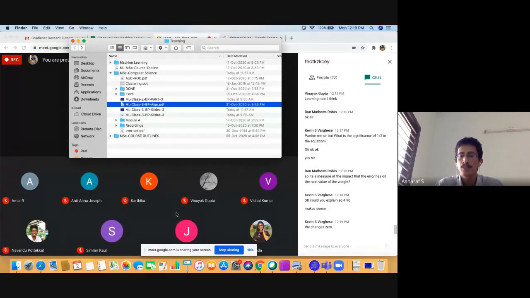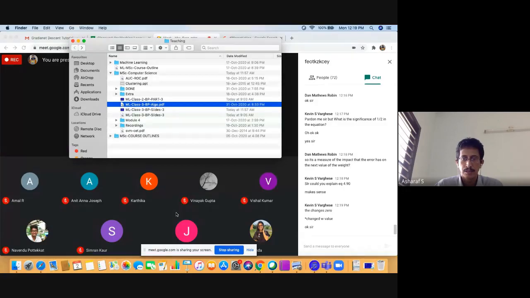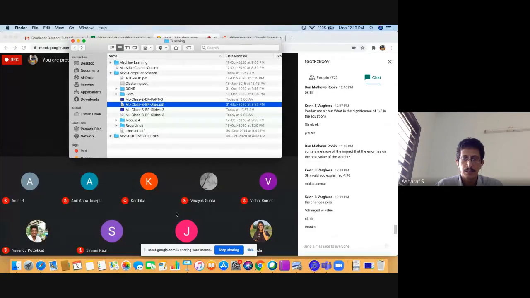So 4.90 is all about that. Any other questions? Make sure that you understand this, because it's so fundamental. If you can get this today onwards, you can start reading deep learning, the theory of deep learning. Only one more step is away.